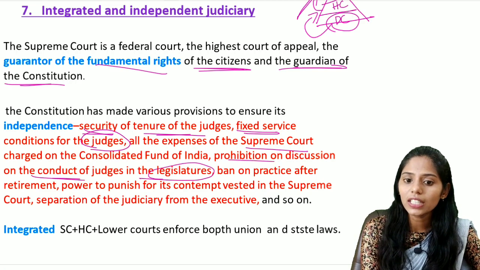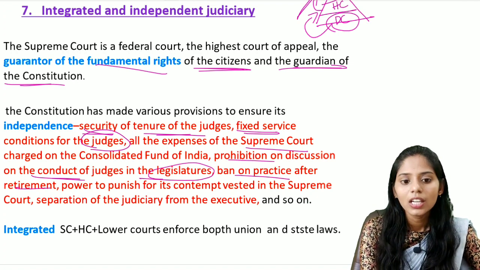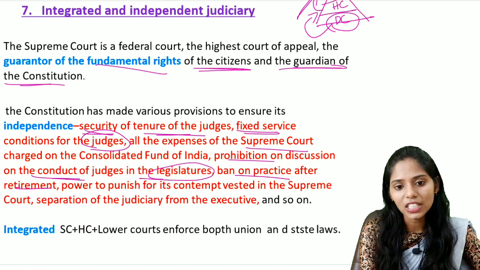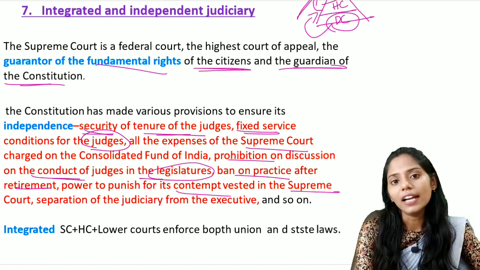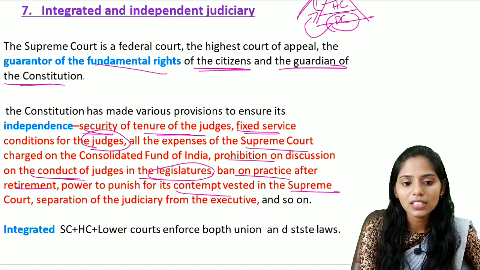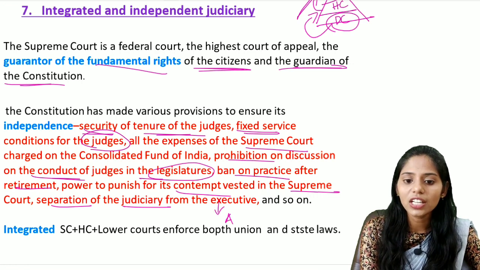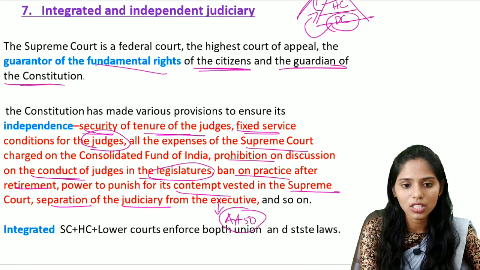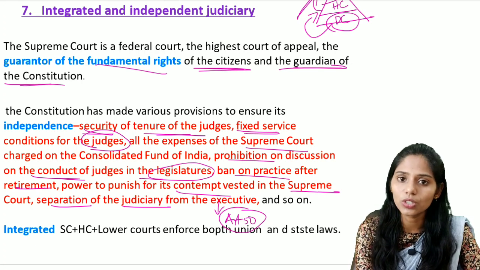And the next important thing is that there is a ban on practice after retirement as well. And the power to punish for contempt is vested with the Supreme Court and also the High Court, and these are the two important contempts. And the next one is the separation of the judiciary from the executive. This was enshrined in Article 50 of our Indian Constitution. So these are some provisions that ensure the independence of the judiciary.